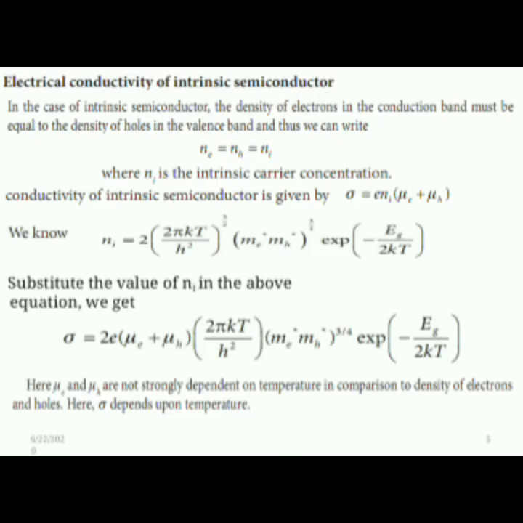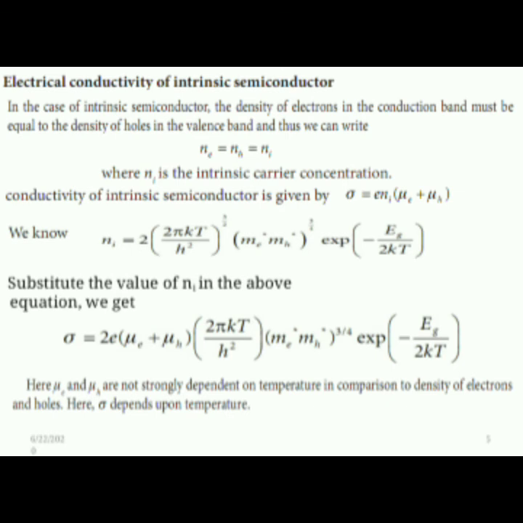Electrical conductivity of intrinsic semiconductor. In case of an intrinsic semiconductor, the density of electrons in the conduction band must be equal to the density of holes in the valence band. So we can write Ne is equal to Nh is equal to Ni, where Ni is the intrinsic carrier concentration. We know that Ni is equal to 2 into (2 pi kT by h square) whole power 3 by 2 into (Me star into Mh star) whole power 3 by 4 into exponential of minus Eg by 2 kT. Substitute the value of Ni in the above equation.